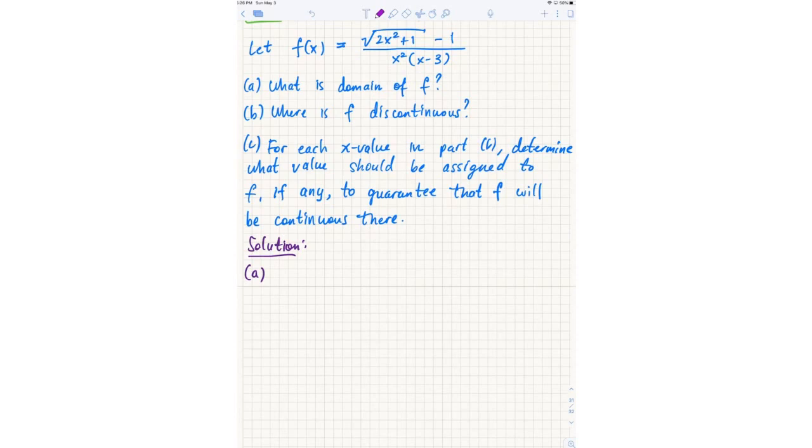So x equals 0 is excluded, and x equals 3 is excluded, because those make the denominator 0, so the function's undefined there. And what about any numbers where the square root is also undefined? Okay, so Yingfei says that would occur if any x value gives x squared equals negative 1/2.